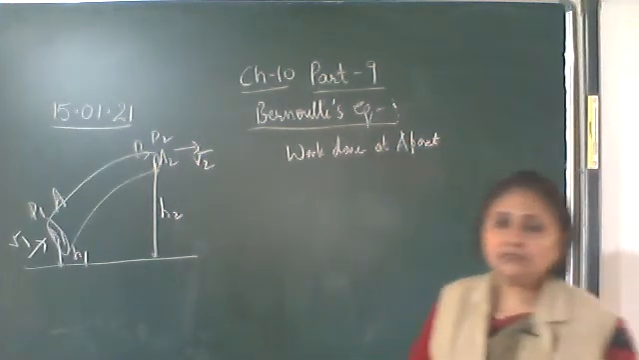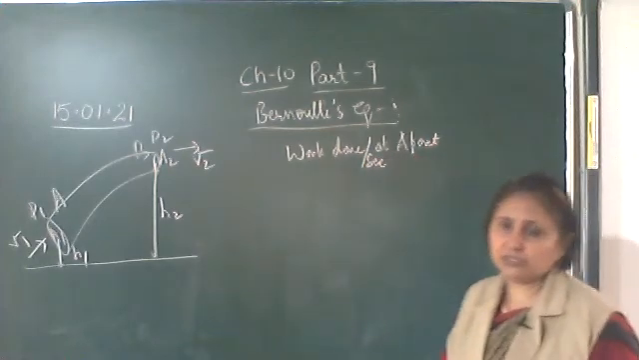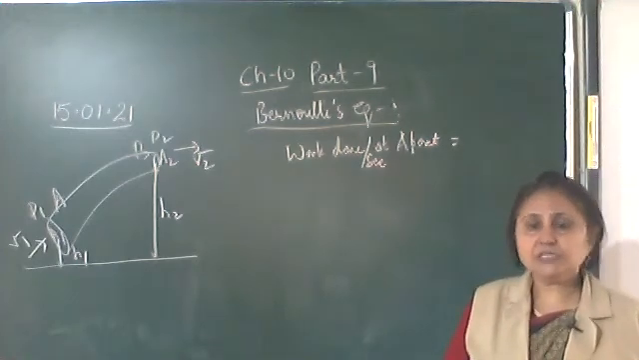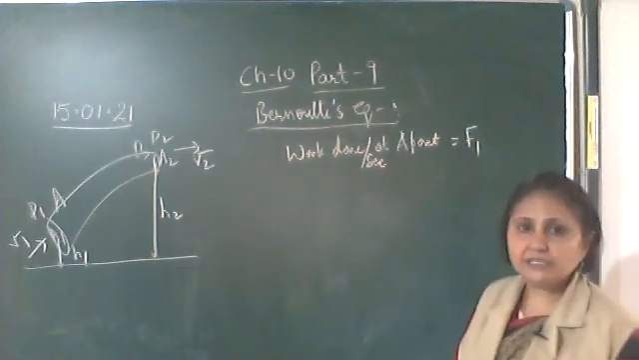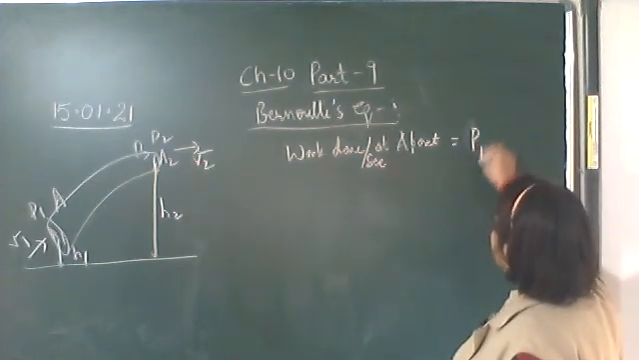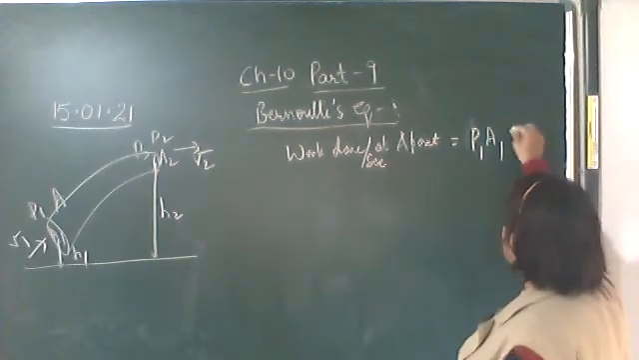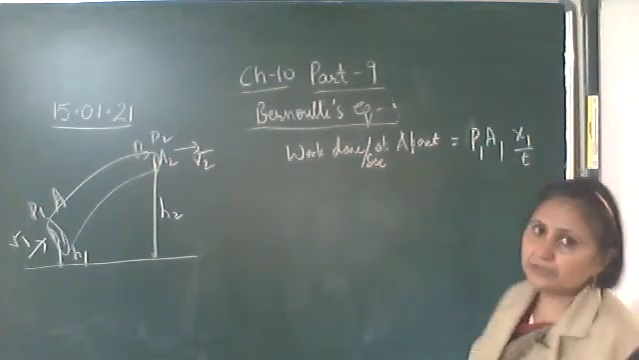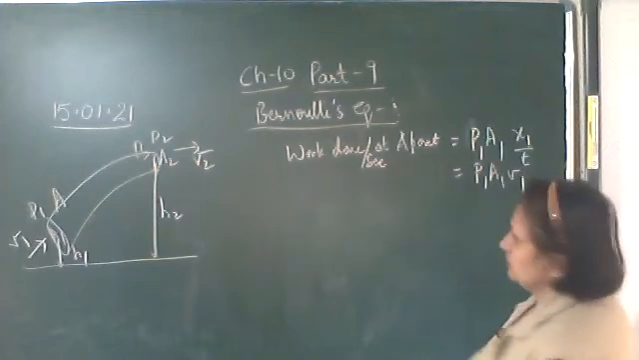Okay, again work done. Work done per second. In 1 second, how much work is done? At point A, we know that work done is force into distance. Force here, let it be F1. F1 is equal to pressure into area, so P1 into A1. And let the distance moved be x1 per second, that is per unit time. So it is equal to P1 A1 into V1.